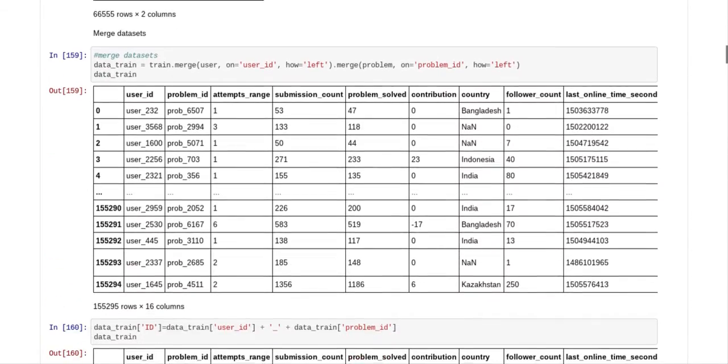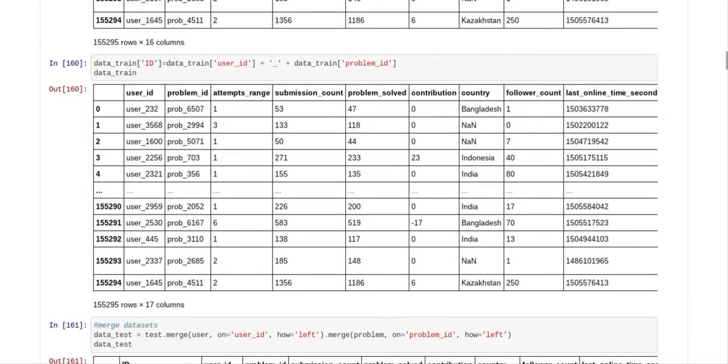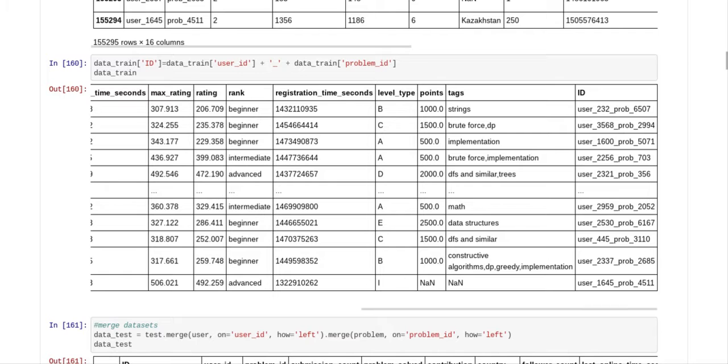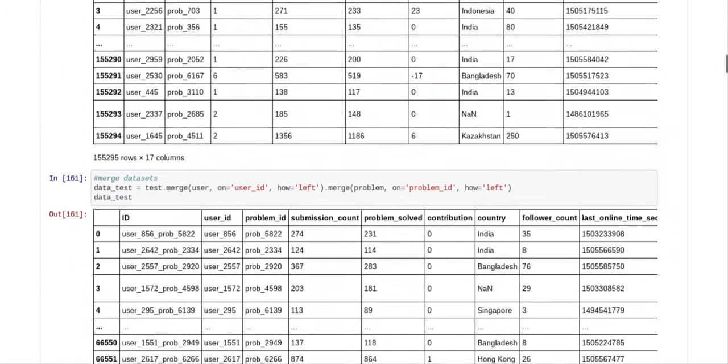So what you have to do is add the data train ID column to the user ID. So you've got user ID plus an underscore plus a problem ID, and that gives you your ID column. And so that's right here. You can see that we made the column right here by adding these 2 together.